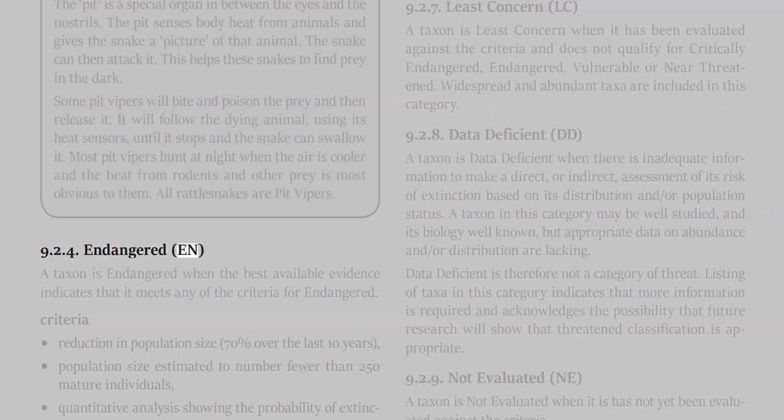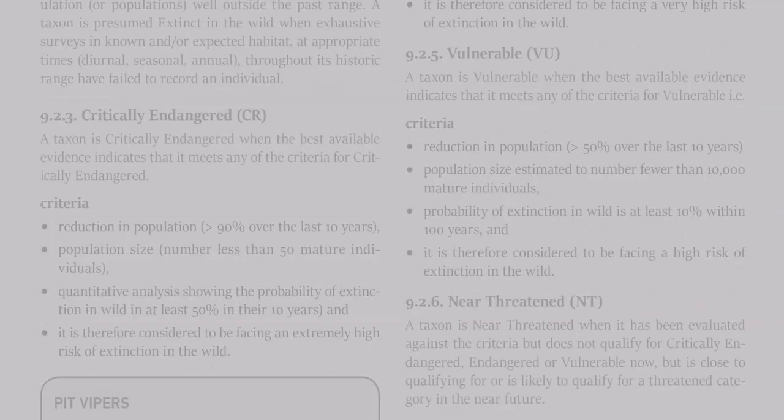9.2.4 Endangered, EN. A taxon is endangered when the best available evidence indicates that it meets any of the criteria for endangered. Criteria: reduction in population size of 70% over the last 10 years; population size estimated to number fewer than 250 mature individuals; quantitative analysis showing the probability of extinction in the wild is at least 20% within 20 years. It is therefore considered to be facing a very high risk of extinction in the wild.